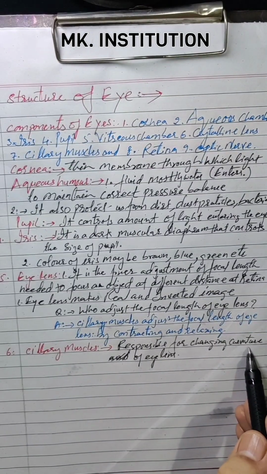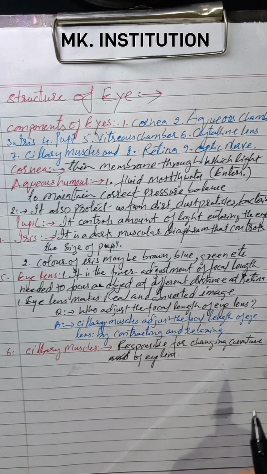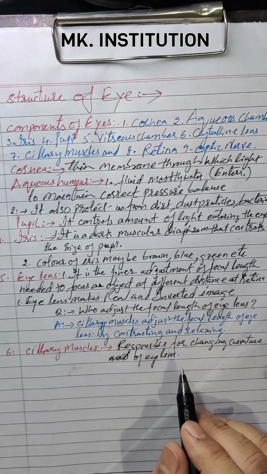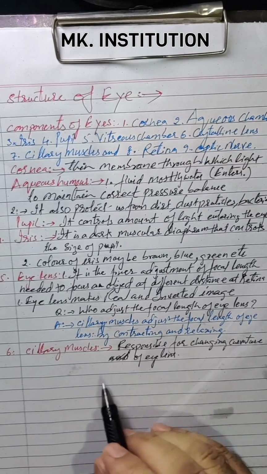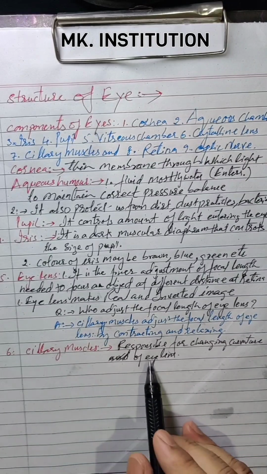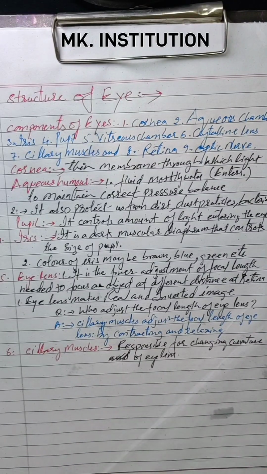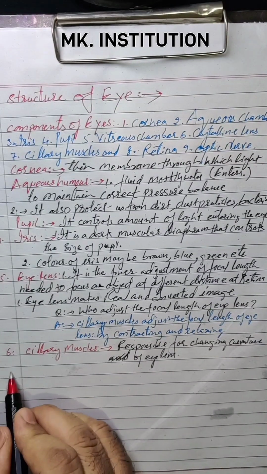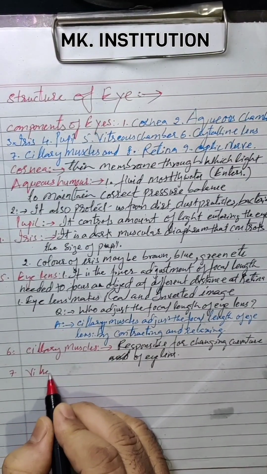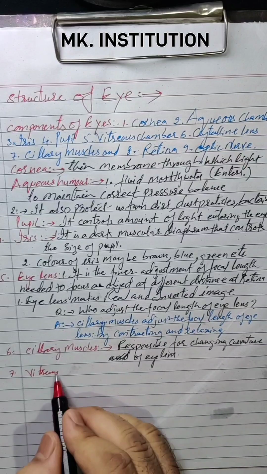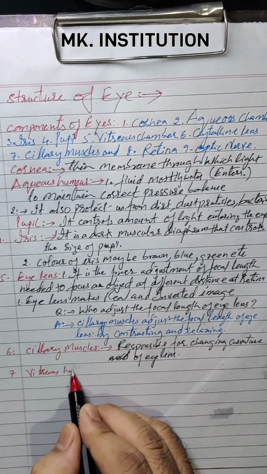What is curvature? Center of curvature, I think in physics, in one of the videos I have explained to you. What is center of curvature? A pole. I think you remember, isn't it? Focal point. This whole thing we completed in physics. Clear? So the work of ciliary muscle is that it is responsible for changing the curvature of the lens. Next part is called vitreous humor, or chamber also you can say.